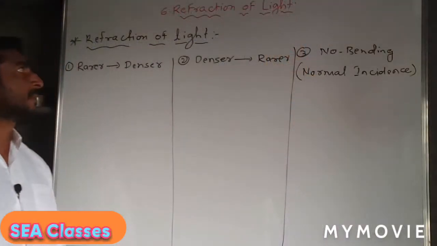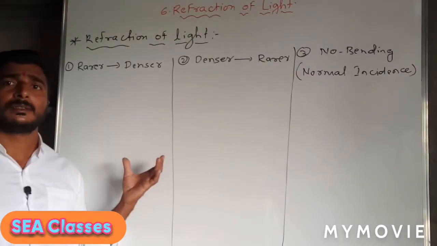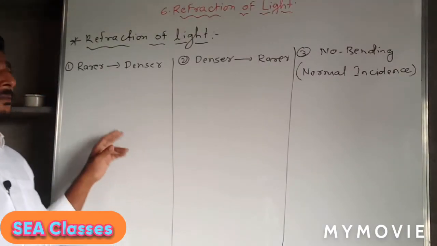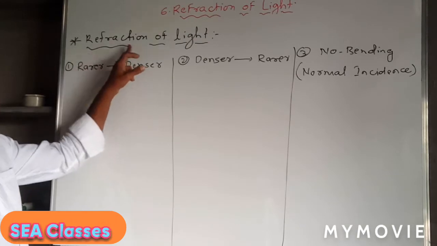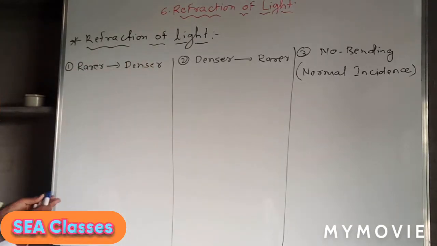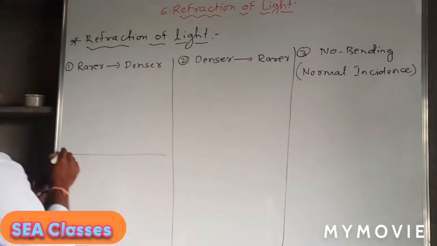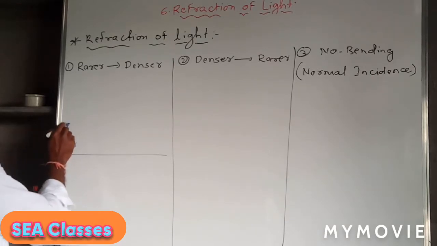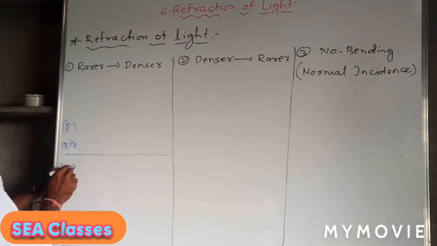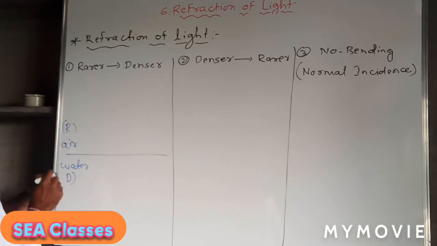We will study the behavior of the refraction of light when the ray of light travels from rarer medium to the denser medium. So here we will take an example that this is the air medium which is rarer, and there is a water medium which is denser.